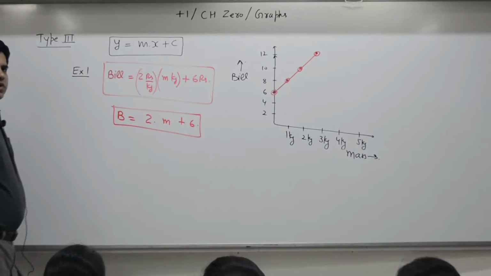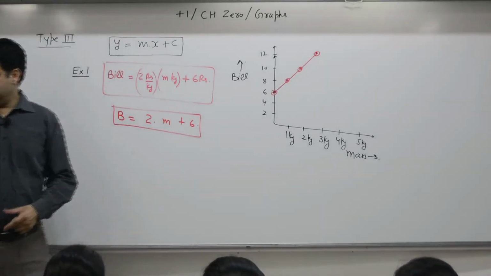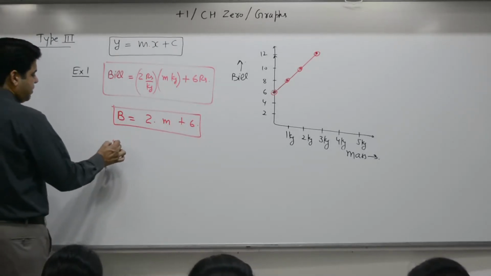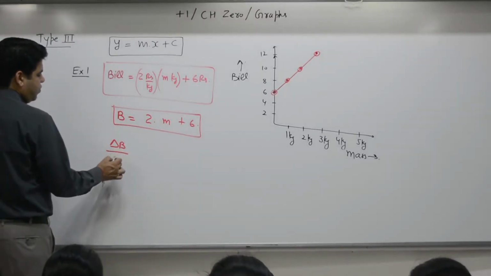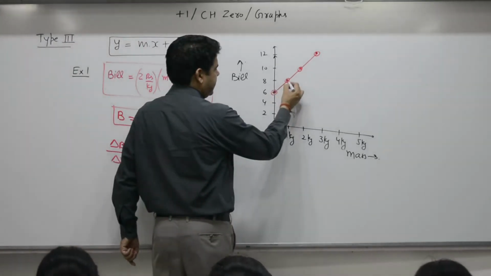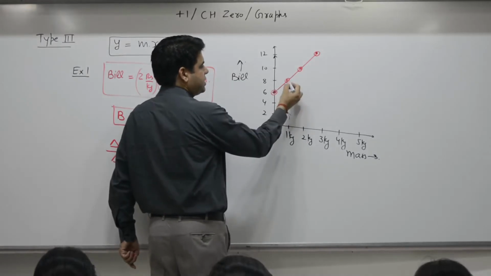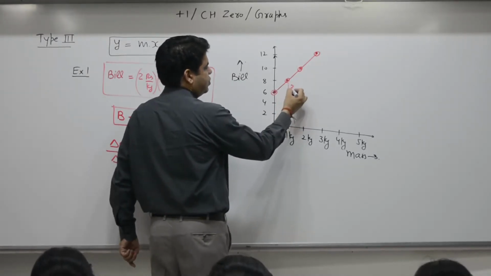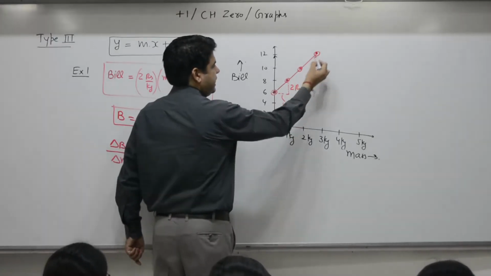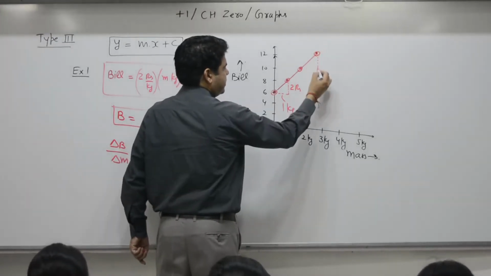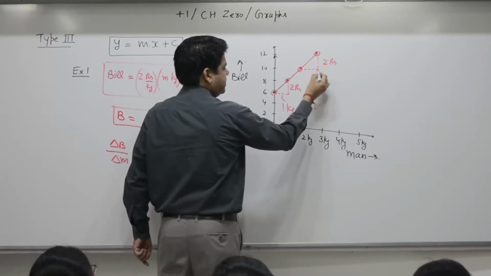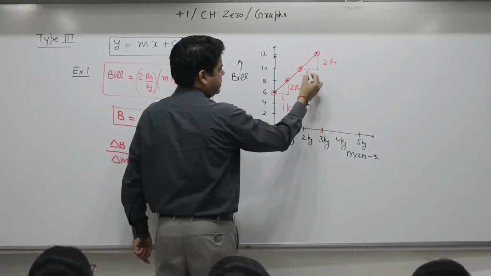Again the question is same. What is the rate of potatoes in case you want to find out from this side? Change in bill over change in mass. Apply it anywhere. Apply it here. Change in bill is how much? 8 rupees minus 6 rupees, 2 rupees. Change in mass is how much? 1 kg. Apply it at this point. Bill is 12, at this point bill is 10, 2 rupees. This mass is 3 kg, this mass is 2 kg, this is 1 kg.